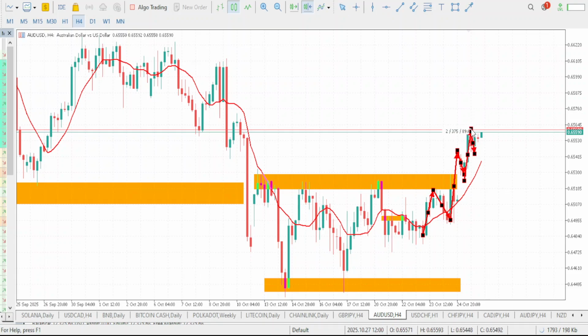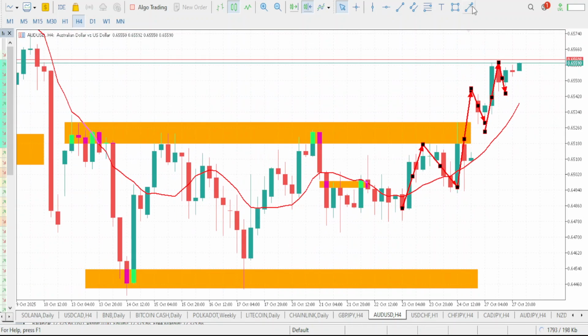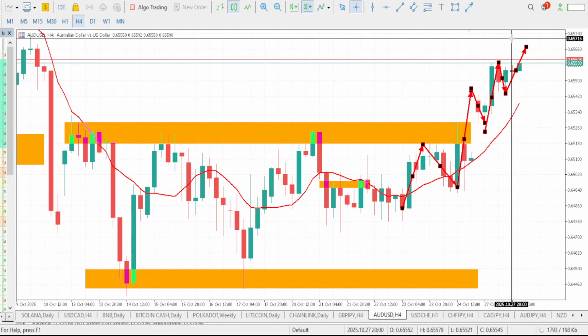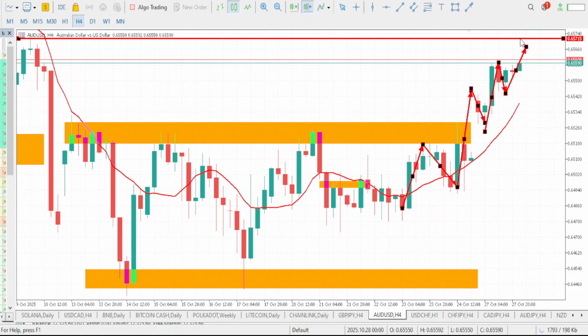So our next movement on AUD USD will be another higher high, which market is currently giving us. So our next forecast should come to a level of 0.65715. That should be our next target on AUD USD. Once it taps that target, I'll give you guys updates on what markets will likely do next.